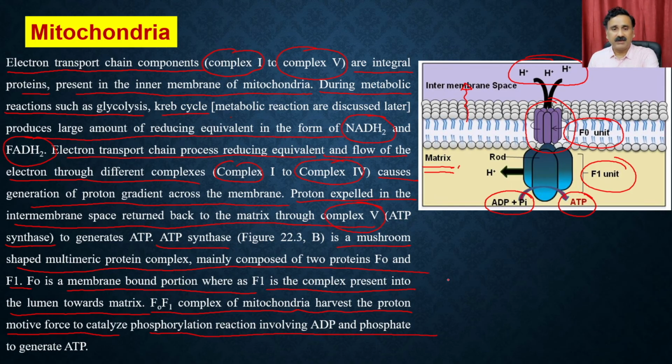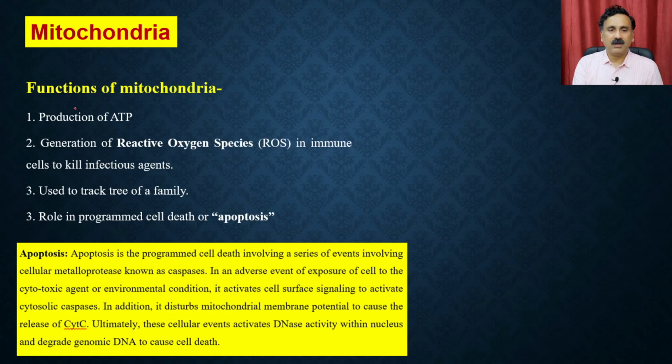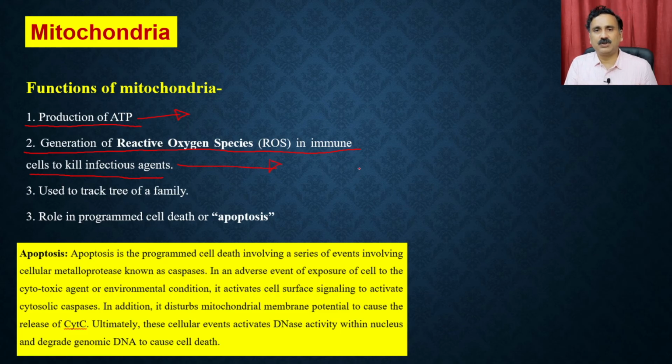Now, what are the different functions of the mitochondria? The first and most important function is that it is involved in ATP production. The second is that it is responsible for the generation of reactive species to kill infectious organisms. When an infectious organism enters the cell, it induces the production of reactive species.